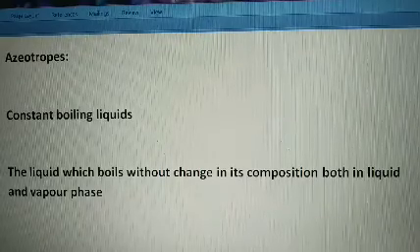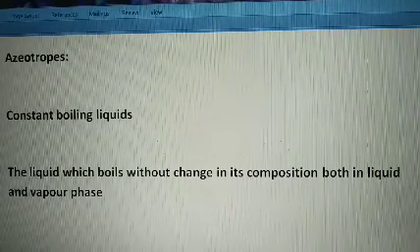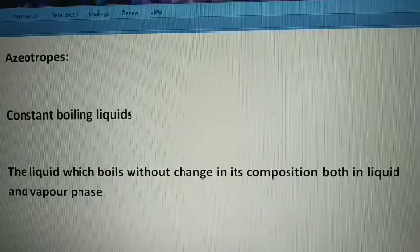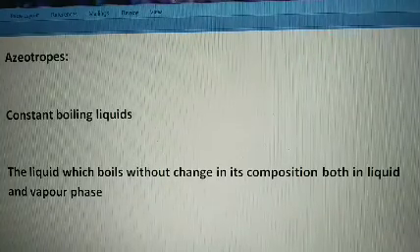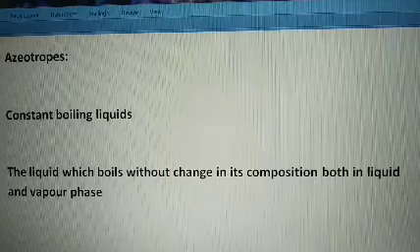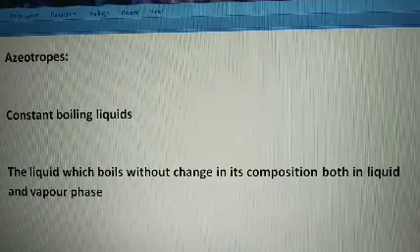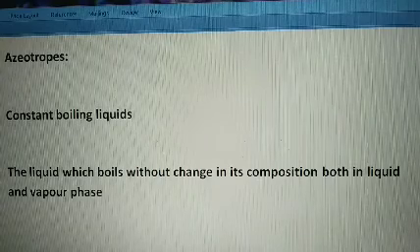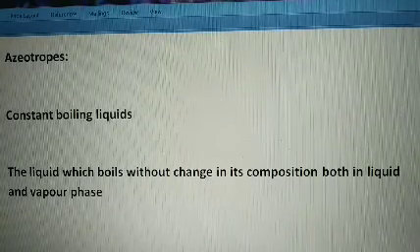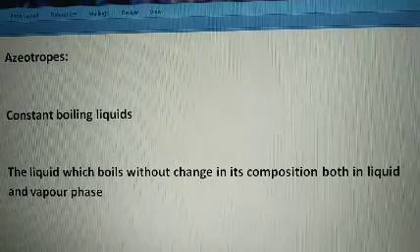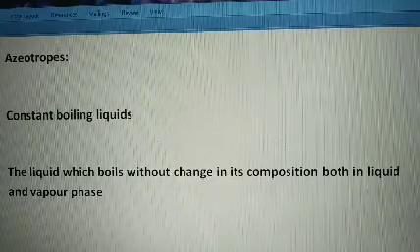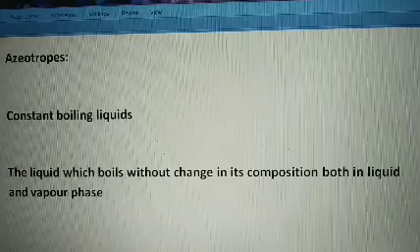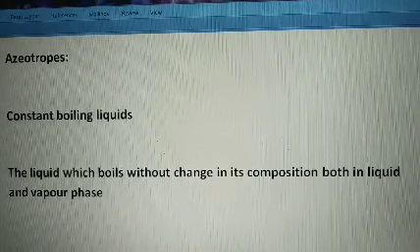Today's topic is azeotropes. Azeotropes are also known as constant boiling liquids. The liquid which keeps its composition the same in the liquid phase as well as in the vapor phase, or which is distilled out without change in its composition, is said to be the azeotropic mixture.